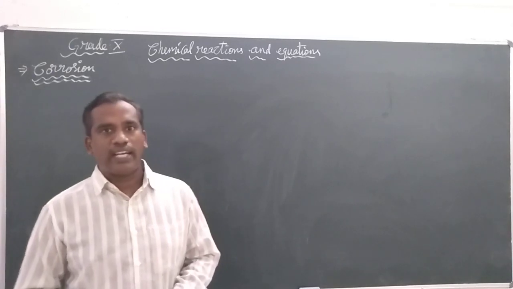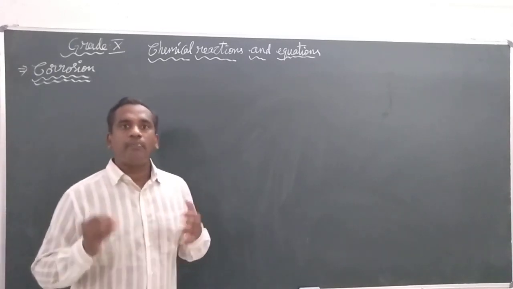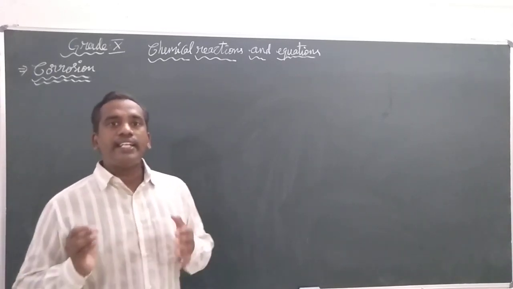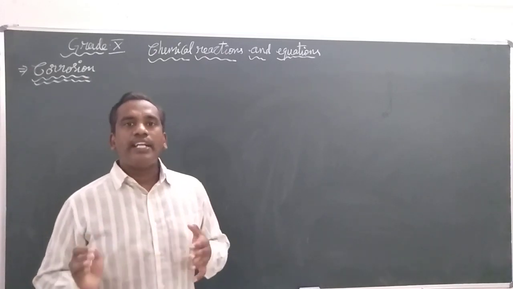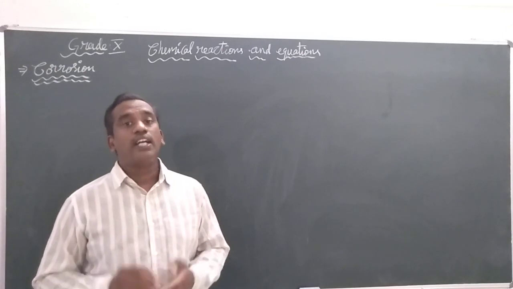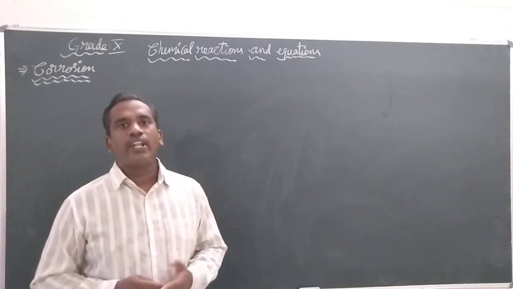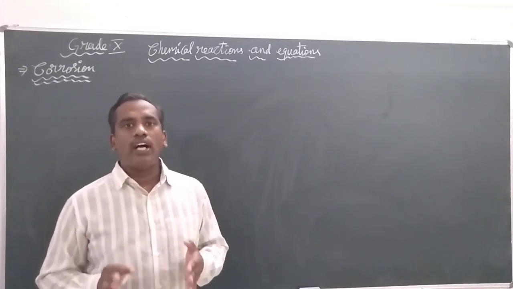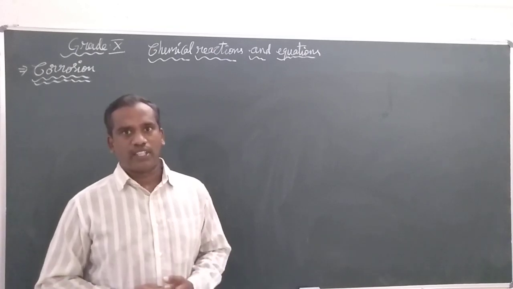You may not find it so, but you will observe it is developing some reddish brown coating around its surface. Then you used to say the iron was getting rusted.